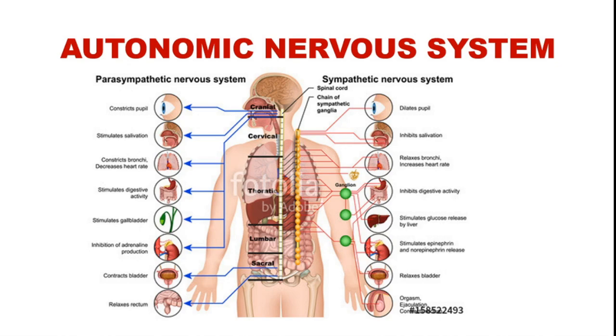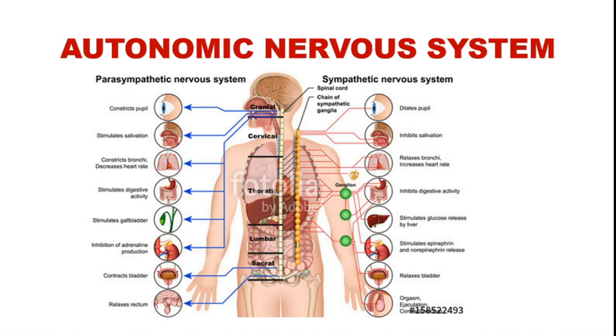It is divided into the sympathetic and parasympathetic nervous systems. The sympathetic system produces an immediate fight or flight response against the abnormal condition, while the parasympathetic nervous system re-establishes the normal condition. For example, the sympathetic nervous system increases the heart rate, the parasympathetic system relaxes the heart rate.